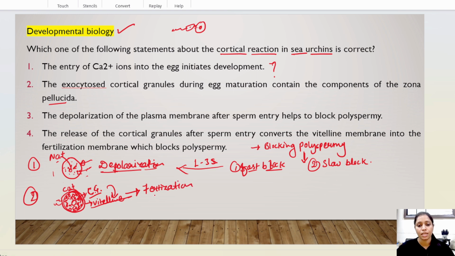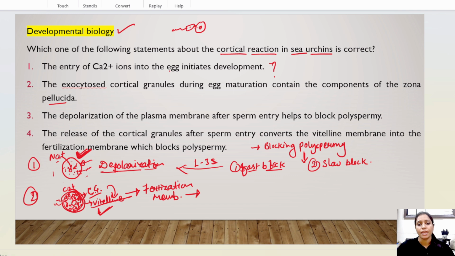Through this process, another sperm cannot enter into this egg cell, and this prevents polyspermy. The fast block is a short-term block of the sperm, but the slow block is a long-term or permanent block of polyspermy. So according to this knowledge, we can solve this question.